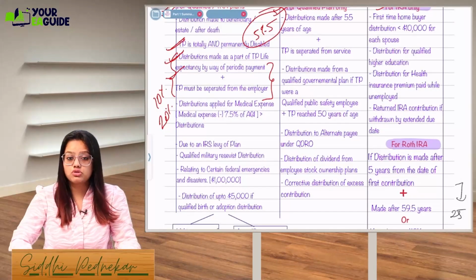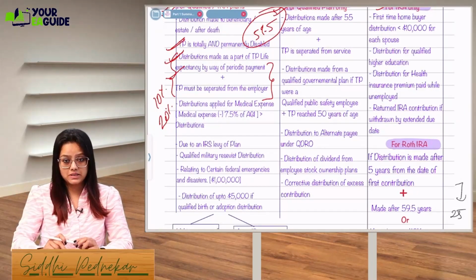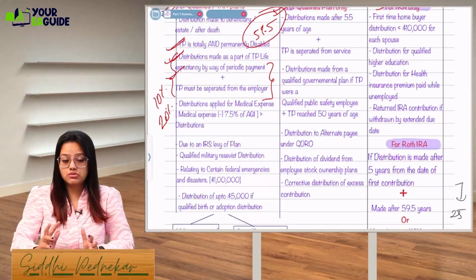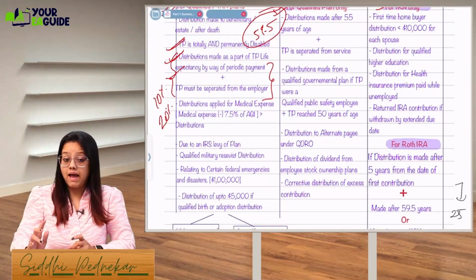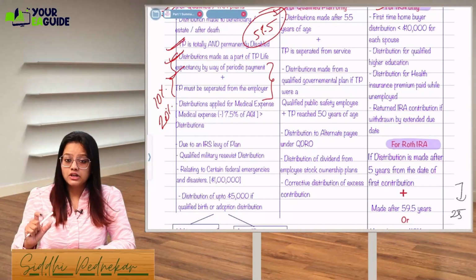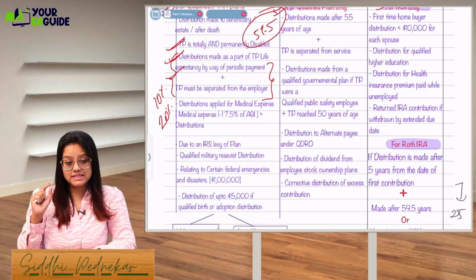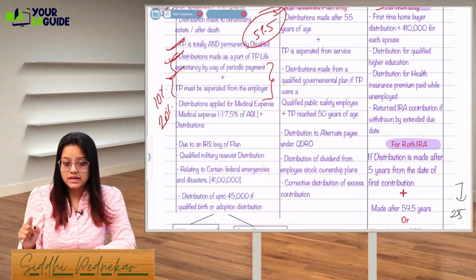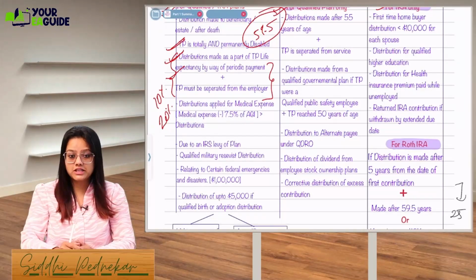Fourth point is distribution applied for medical expense. If you're using the distribution for medical purposes, this distribution should be less than our medical expense deduction, which we will see in our Schedule A. Schedule A, what is the limit of medical expense?